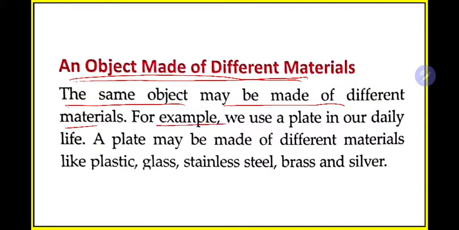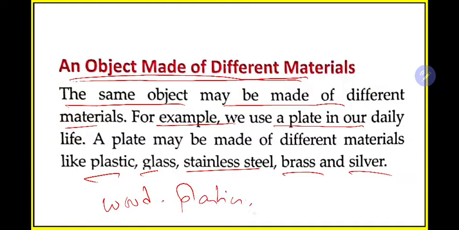For example, we use a plate in our daily life. A plate may be made up of different materials like plastic, glass, stainless steel, brass or silver. So they are saying that there may be alternatives for making one object. If you want to make a chair, what are the options? With wood you can make it, with plastic you can make a chair, or with steel, with iron you can make it. There are different options. So an object can be made up of different materials.